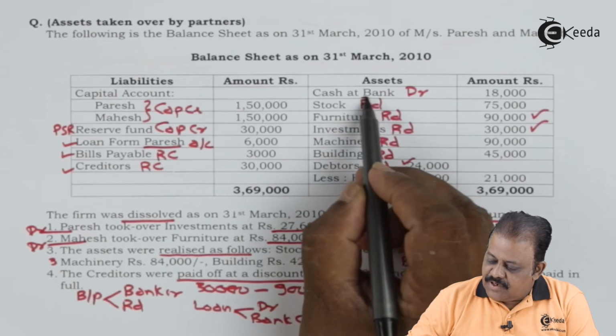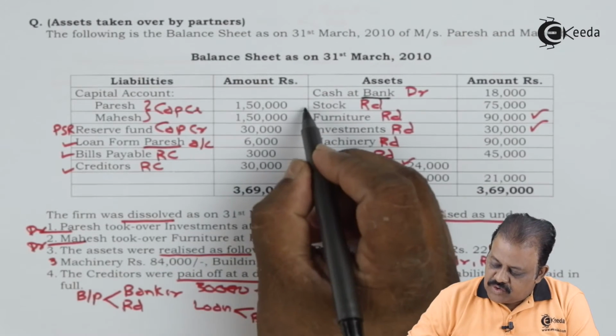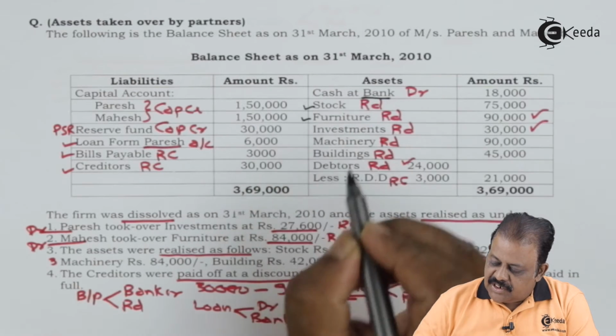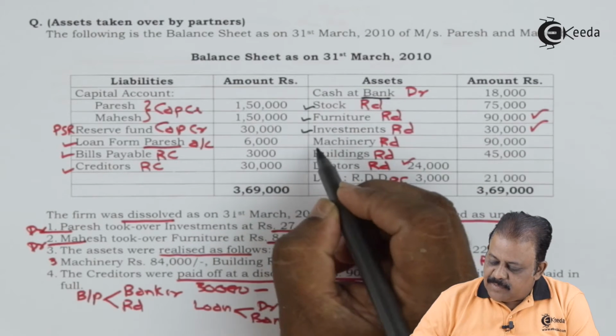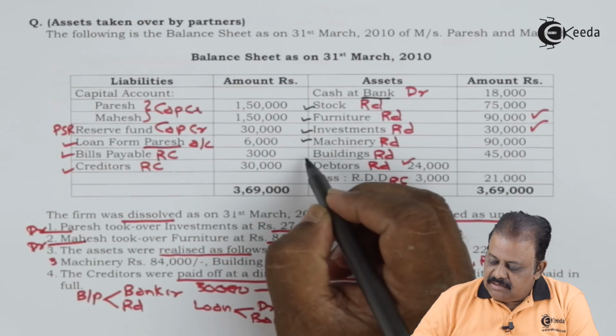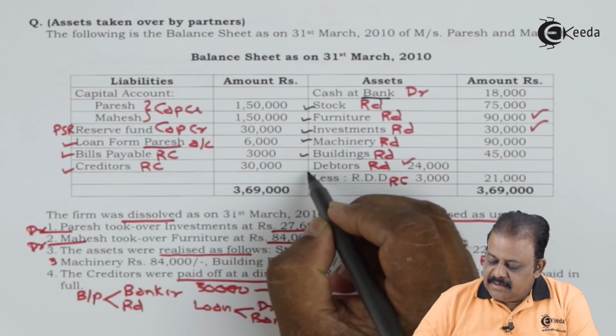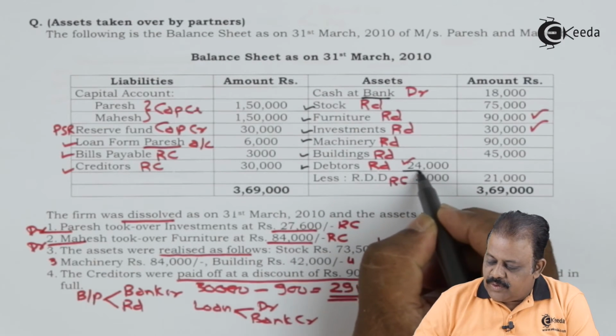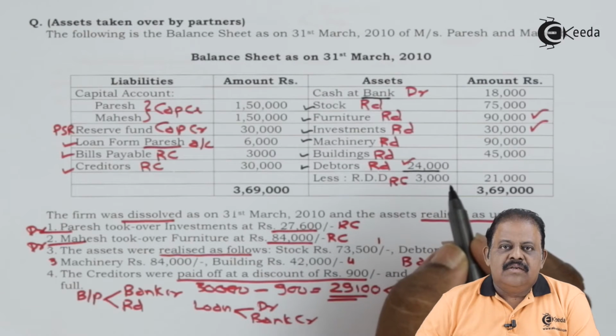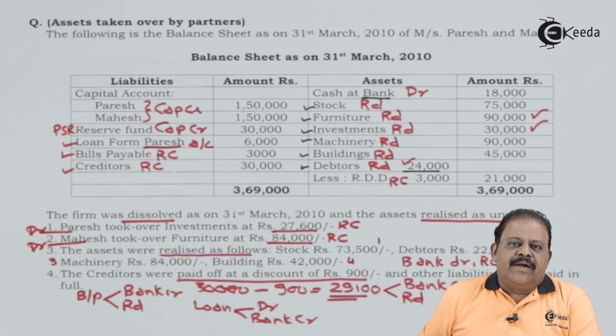Bank balance is transferred. Next we have stock, furniture, investments, machinery, building, debtors at gross value 24,000. These all will be transferred to the debit of realization account.